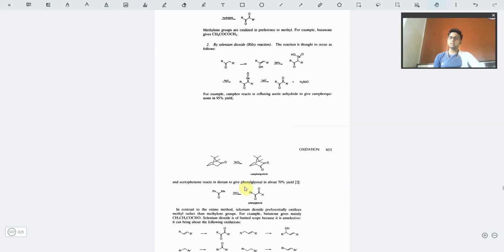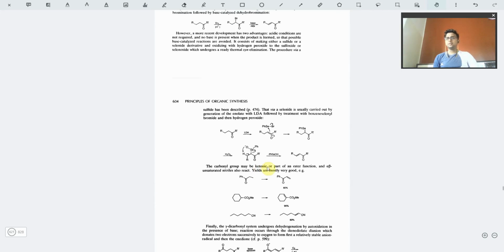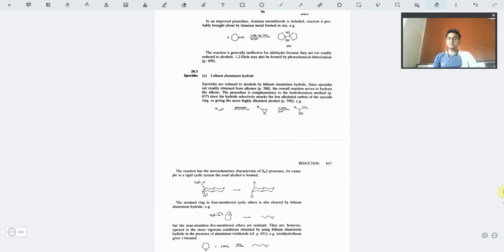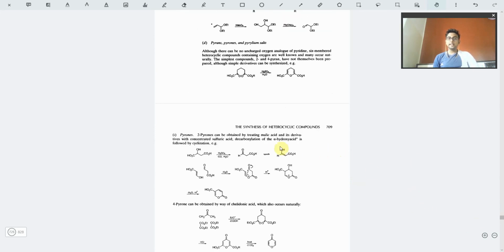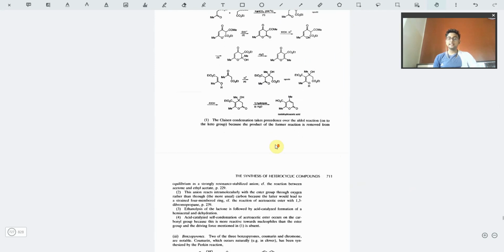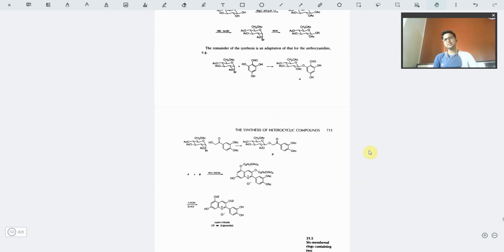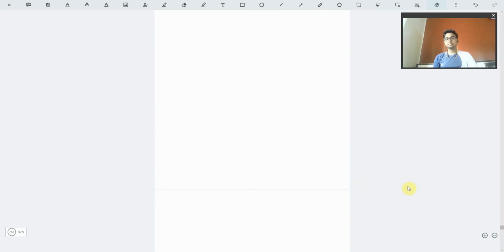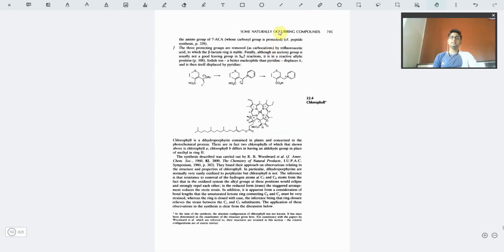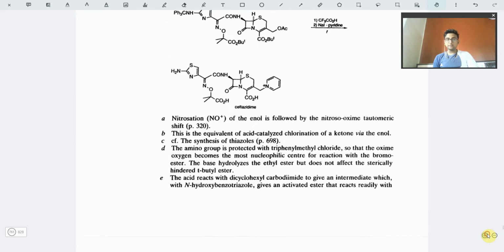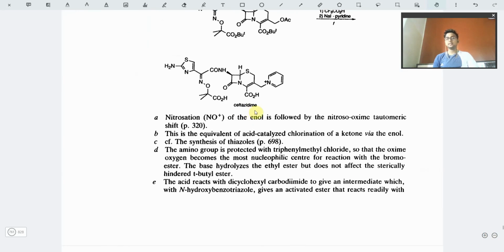You can see that all kinds of oxidation reduction are properly explained. Moving on, we have reduction, which I already said about. Then we have synthesis of heterocyclic compounds, which is the second last chapter. This is already given, but you may consult any other book for that. In the last chapter, that is naturally occurring compounds, we have the synthesis of septaxime, which is obtained with this drug, obviously.